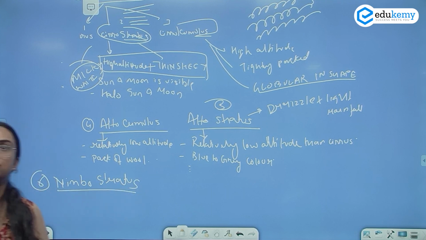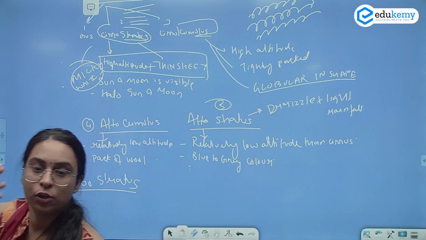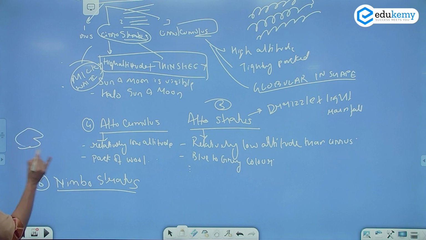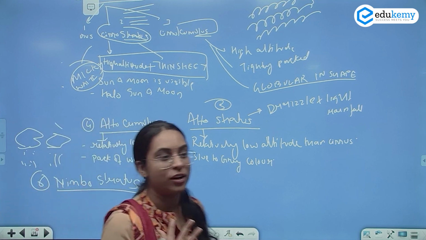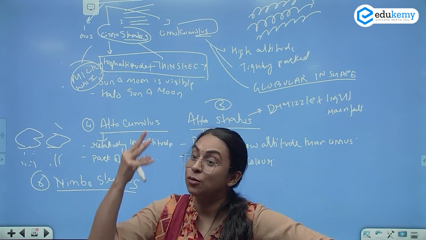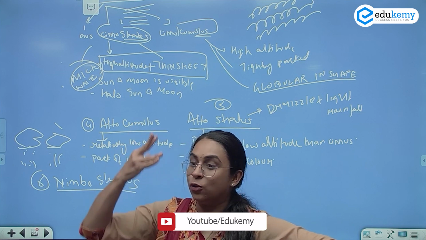How do you remember Nimbostratus? You remember Nimbostratus by remembering your drawing that you draw in 3rd class. तो उसमें जब आप क्लाउड बना रहे थे अपनी ड्राइंग में, जिससे आप ऐसे बारिश दिखा रहे थे, while you were in 3rd class, that cloud was your Nimbostratus cloud. Okay, so what is the Nimbostratus cloud? It is a dark blue cloud. ठीक है, remember your drawing. Dark blue cloud. It will lead to rainfall.